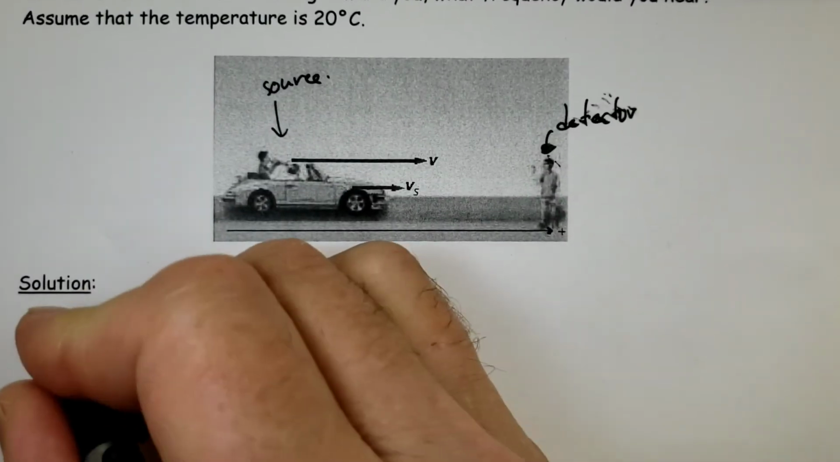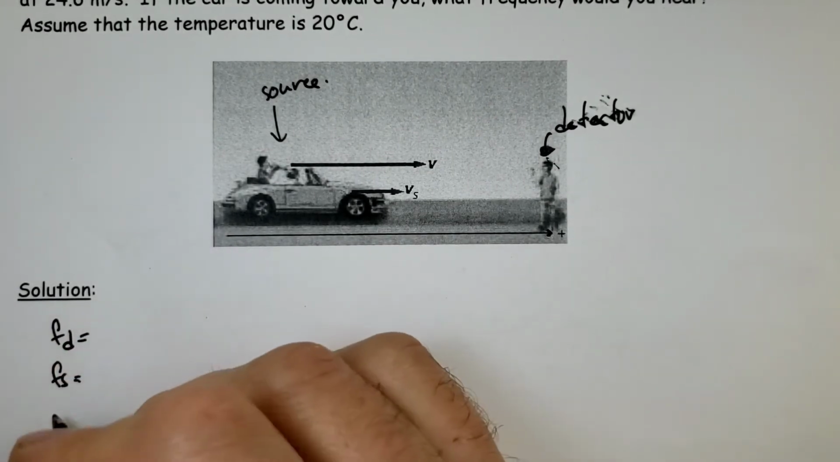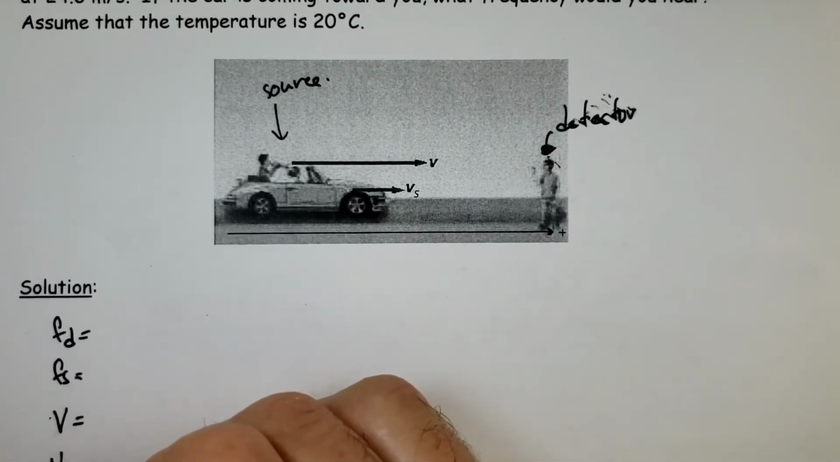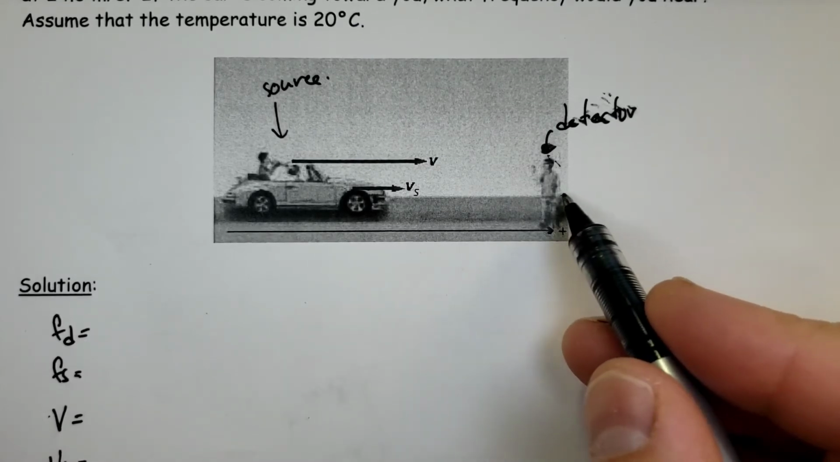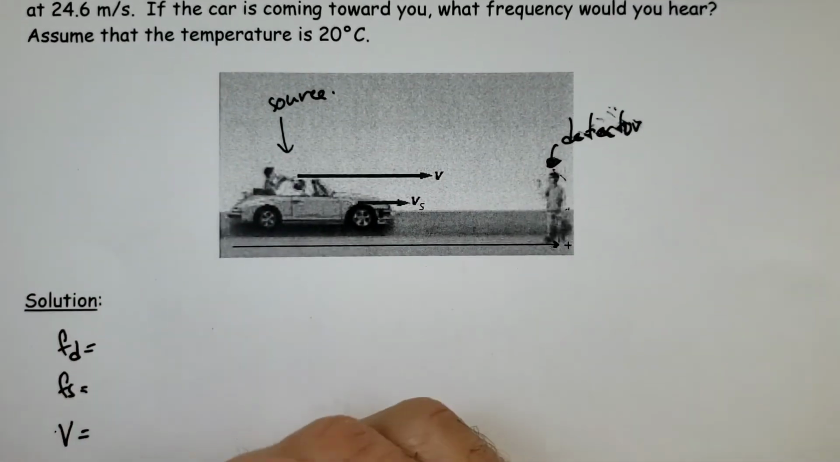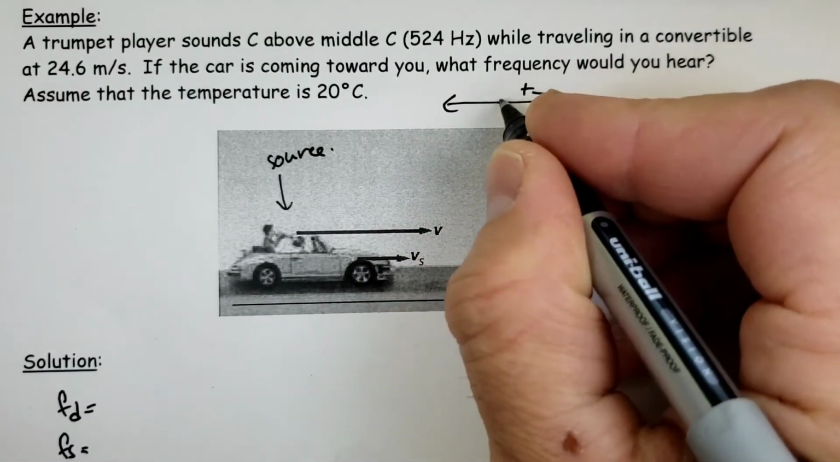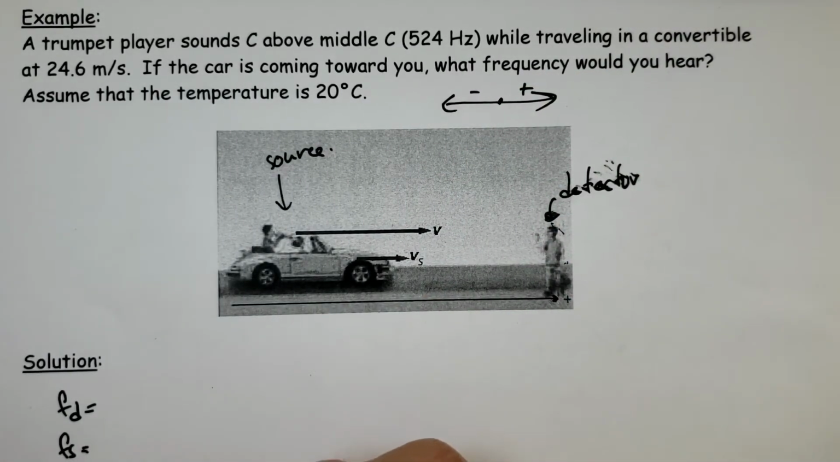We can look at all those variables. We have FD, we have FS, we have the velocity of sound in air that day, we have the velocity of the source, and then we have the velocity of the detector. The detector is not moving, so that is 0. The car is moving 24.6 meters per second, and recall that to the right is the positive direction, to the left is negative, just like a number line. So plus 24.6.